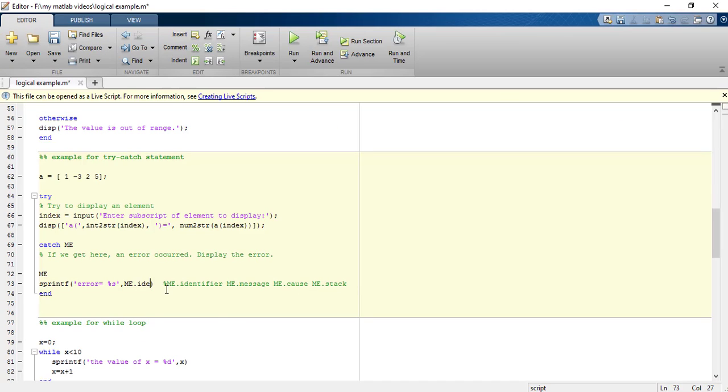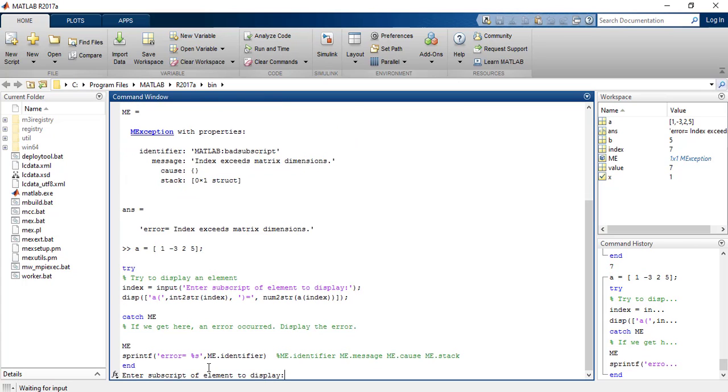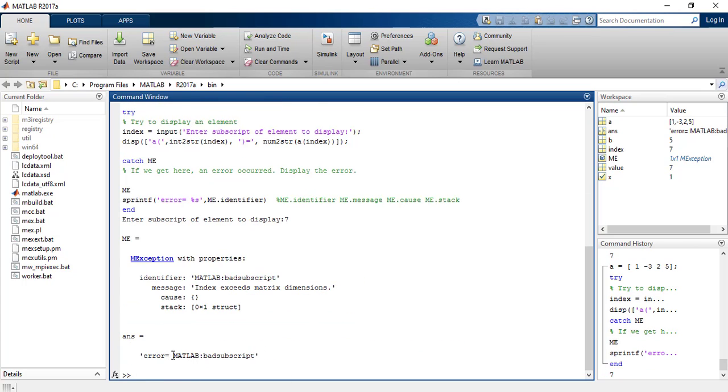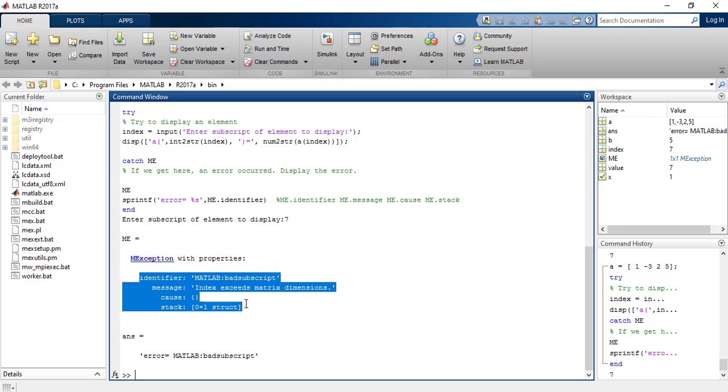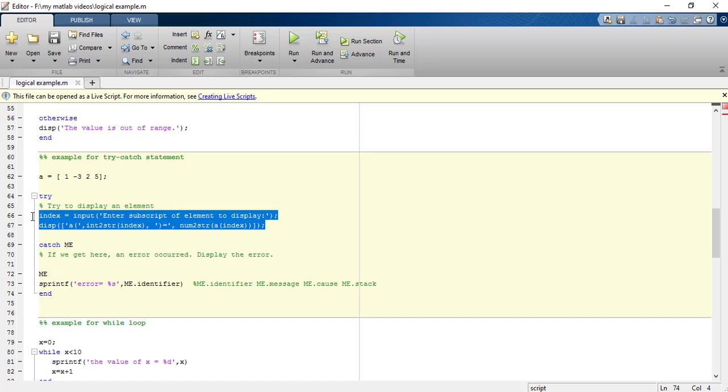I had written identifier here. Let me run this program again. We'll enter 7. Now it will give the identifier. The identifier was the variable that identified the problem in this statement. So the identifier was the bad subscript. So you can also get all these through simply writing ME. So ME has identifier as this, right? So this is a very handy method of displaying the error inside your statement, right?